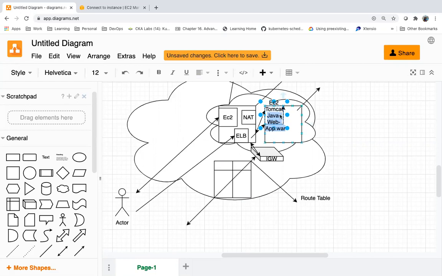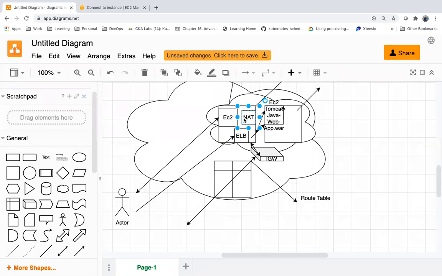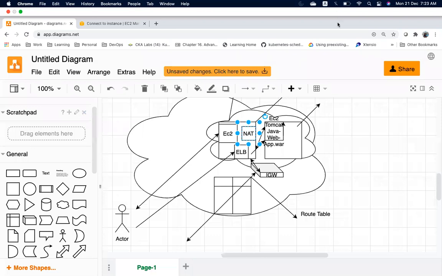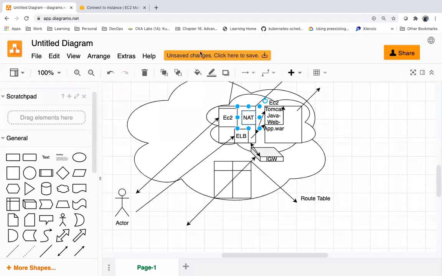I want to SSH first to do something. NAT is one way. This guy can talk to the internet via NAT. We cannot access the private server via NAT. So how can I do that?